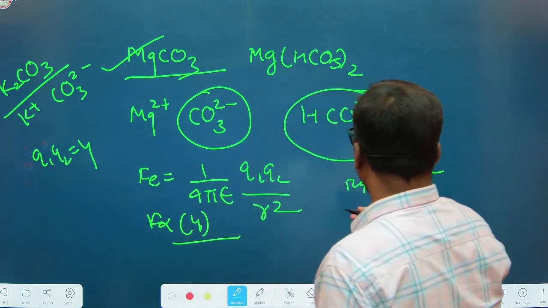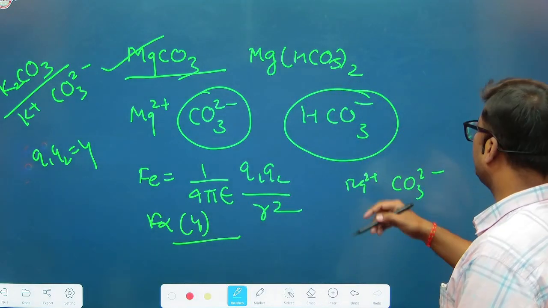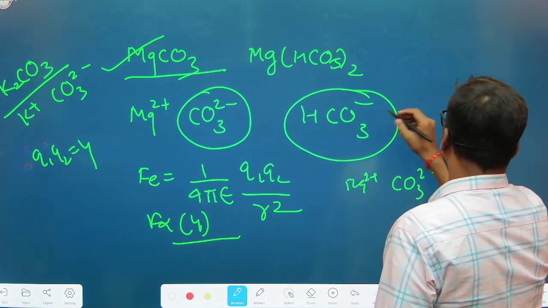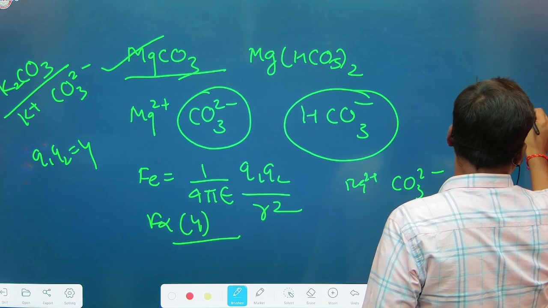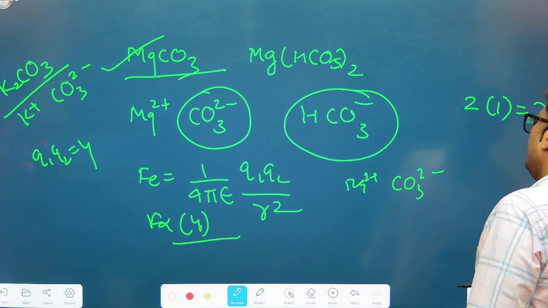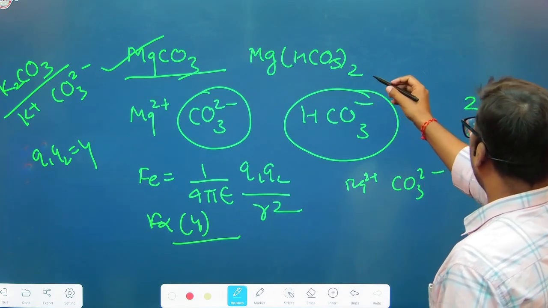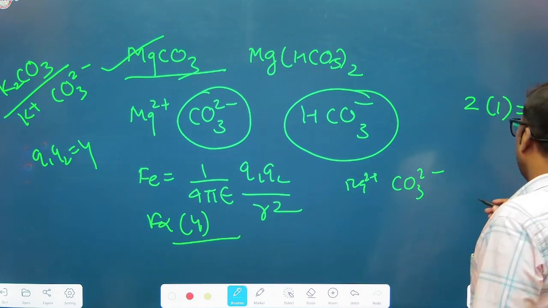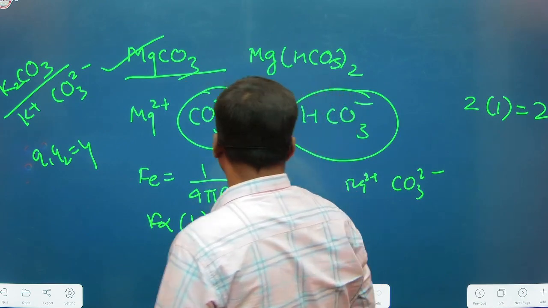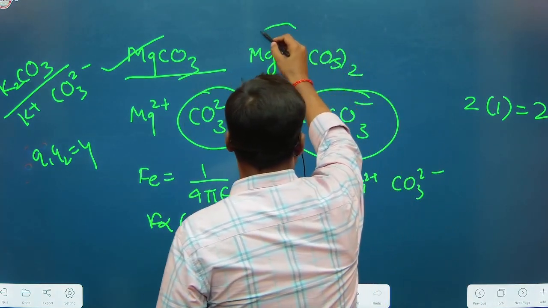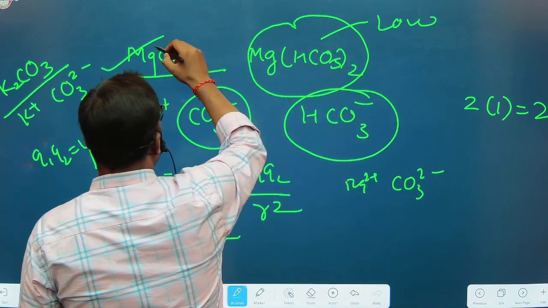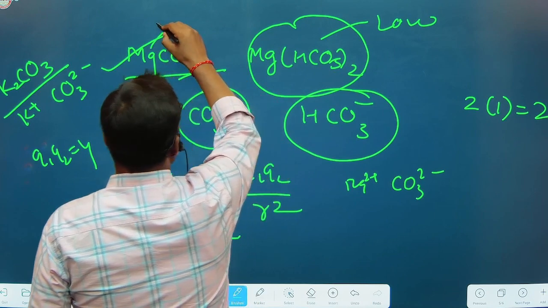But what happens in case of bicarbonates is the charge product is 2 multiplied by 1, that is 2. So the electrostatic force between magnesium 2 plus and bicarbonate is 2 times lower than that of magnesium carbonate. So here the electrostatic force is low, while between Mg2 plus and carbonate the electrostatic force is very high.